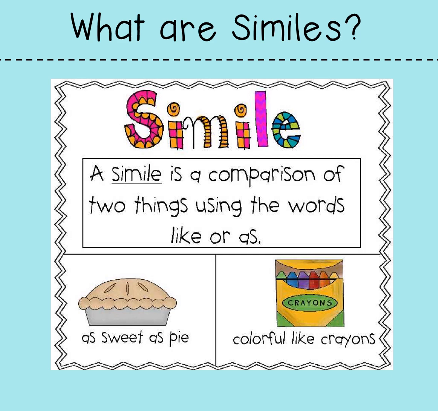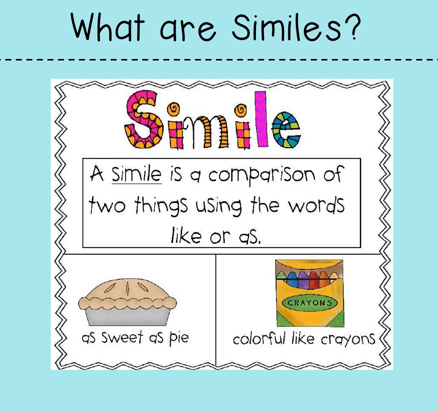Okay, what are similes? A simile is a comparison of two things using the word like or as. So if I said, my students are as sweet as pie, I am comparing my students to pie. Well, that sounds silly. Students and pie, they're not the same thing, but I'm using the word as. As sweet as pie. So I'm saying that my students and a pie are both sweet.